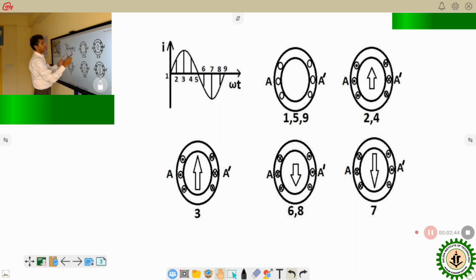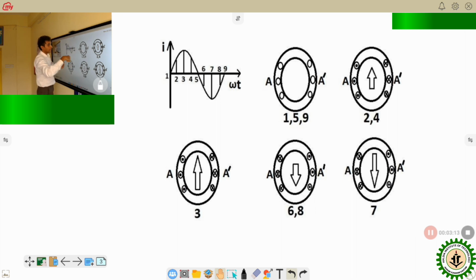First, this is the stator construction. Here A-A' is the single-phase AC winding, where we are going to give the single-phase AC supply. As we can see, there are three conductor positions taken. What is the meaning of this?